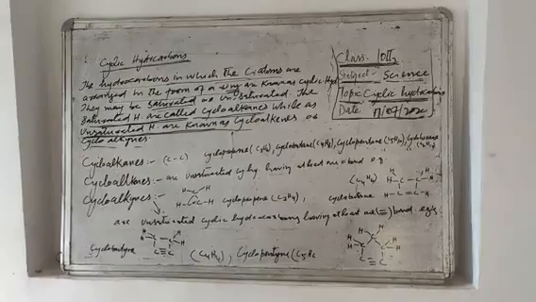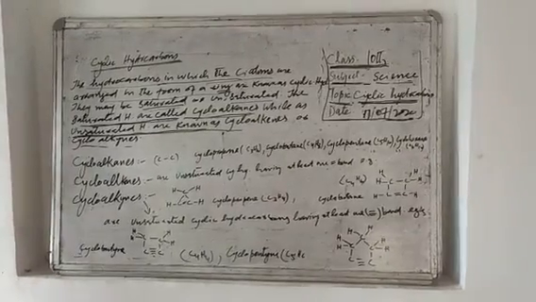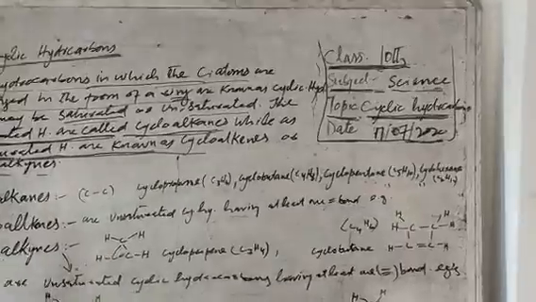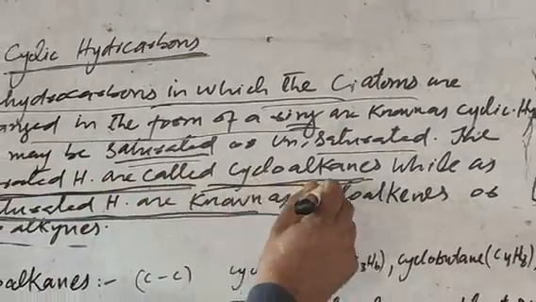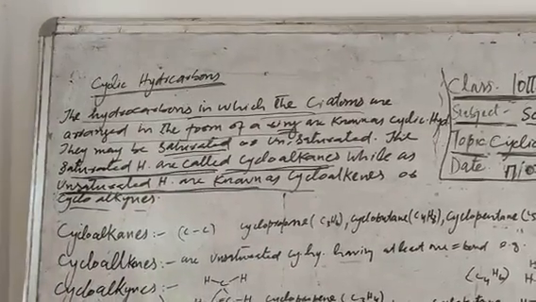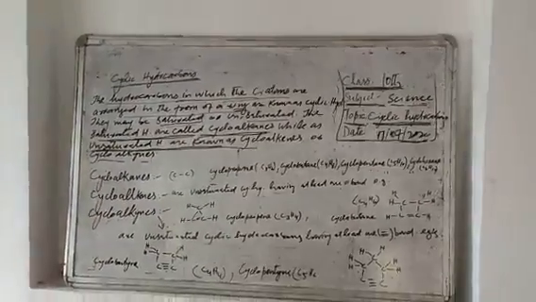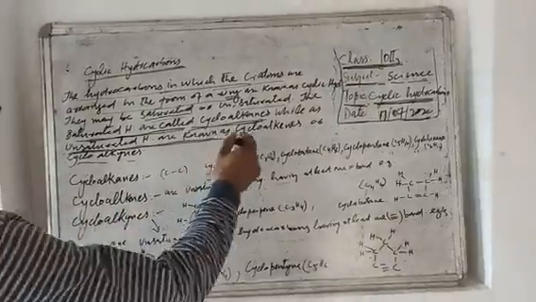They may be saturated or unsaturated. The saturated cyclic hydrocarbons are called cycloalkanes, while unsaturated cyclic hydrocarbons are known as cycloalkenes or cycloalkynes.